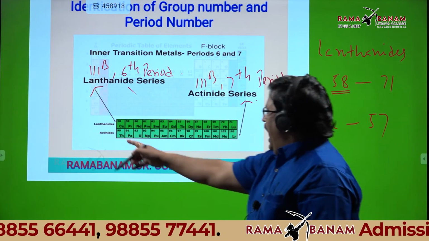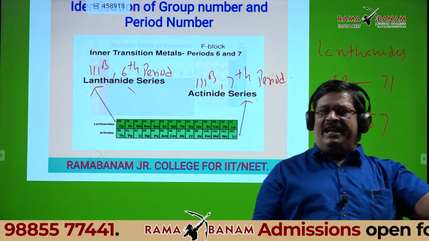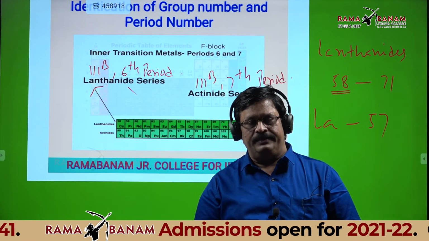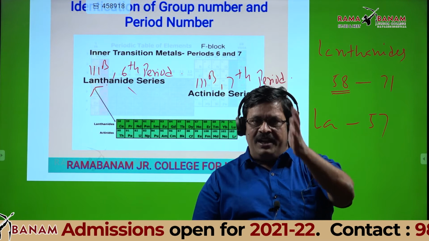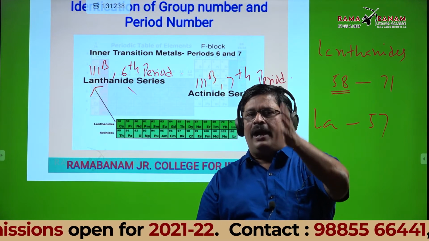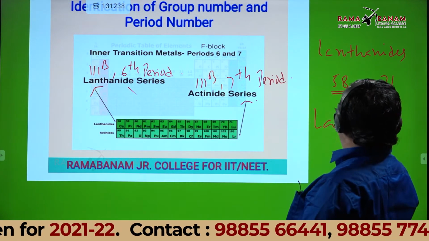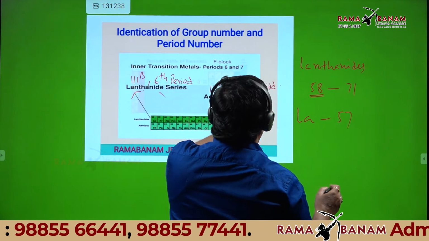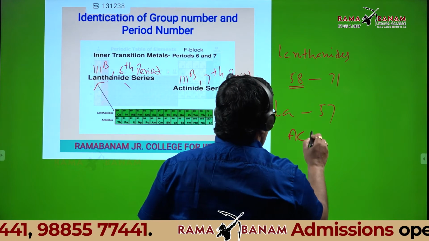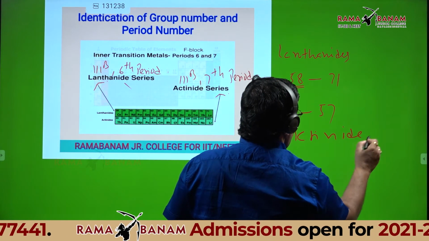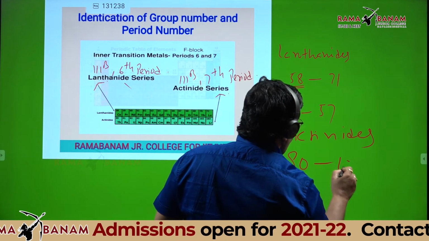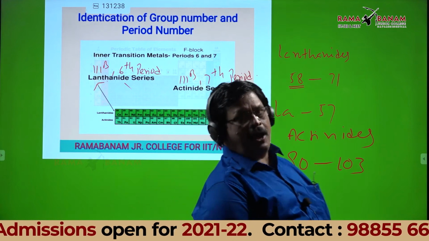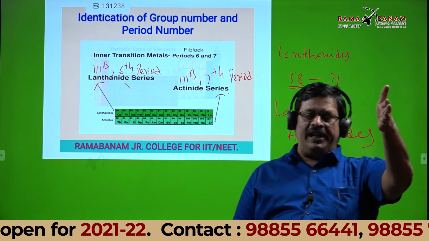Similarly, actinium is not an actinide. After actinium only, the elements are actinides. Actinides are 90 to 103.